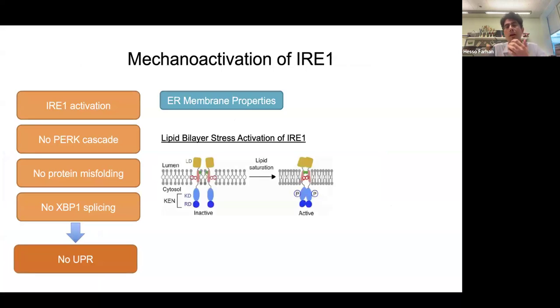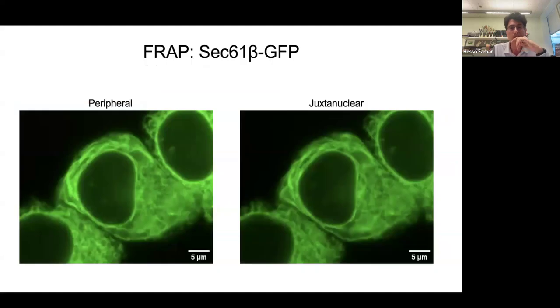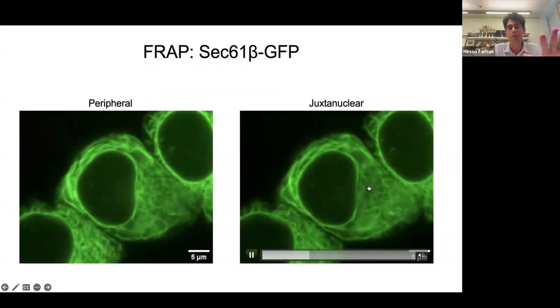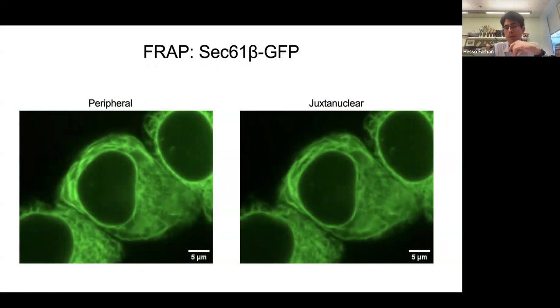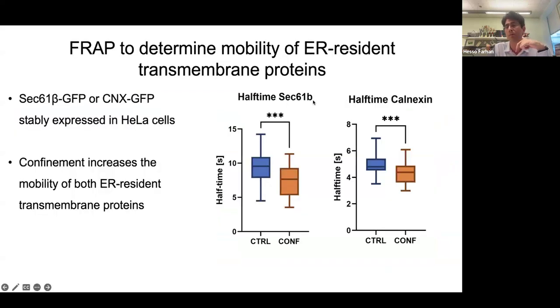So how can we show this? We took two approaches. First, an approach using FRAP. We bleached the ER in the periphery and in the juxtanuclear region, and I will just show the dynamics that we recorded from the juxtanuclear region. In the periphery, it's the same. The half-time of two transmembrane proteins, calnexin and Sec61 beta, is lower, which means that the diffusion is faster. So the diffusion of transmembrane proteins in the ER membrane is faster when cells are exposed to confinement.